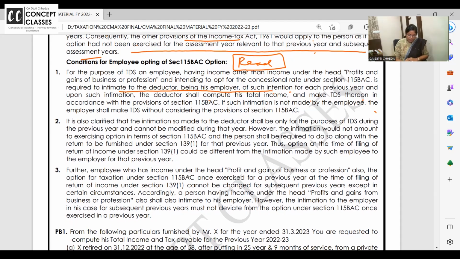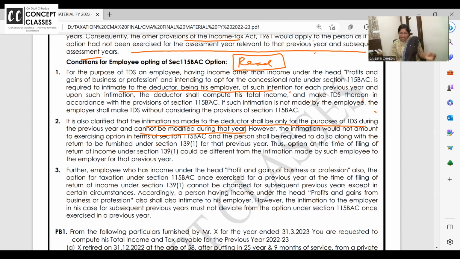It is also clarified that the intimation made shall be only for the purpose of TDS during the previous year. It cannot be modified during the year. Once made in April, in August you cannot change the option. However, intimation would not amount to exercising the option, and the person shall be required to do so along with the return to be furnished under 139(1) for that previous year.